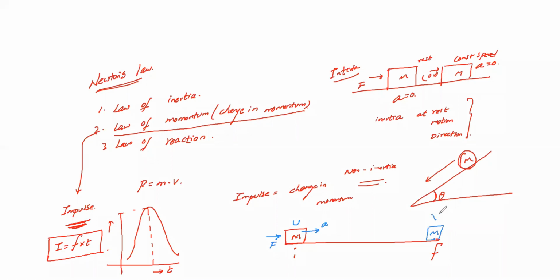It will gain some final velocity. There is an initial point and a final point. At the initial point, the momentum we call pi, which is equal to mass into initial velocity, and at the final point, which I'll take as pf, which is equal to mass into final velocity.